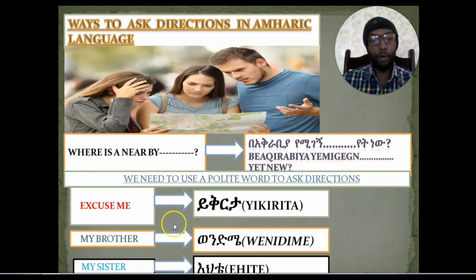Whereas, if you want to use a polite word, my brother, it means ወንድሜ. It only works for a male person. Since my brother means ወንድሜ, it works only for a male person. We need to take that into consideration. And if you want to use my sister, it means እህቴ. If you want to use my sister or እህቴ, we only use it for a female person. So, we need to take that into consideration. And let us see one example.